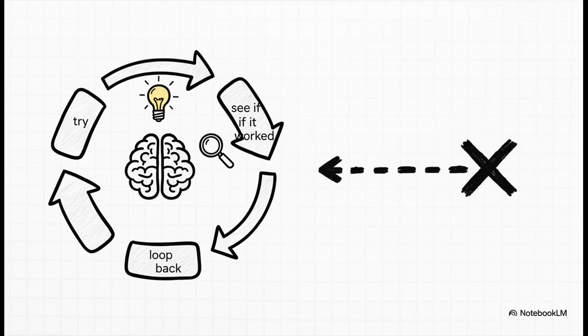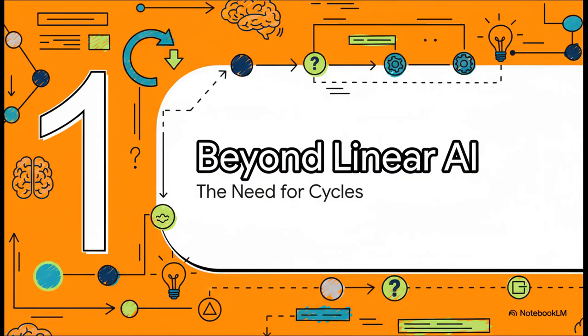But here's the thing, real intelligence, the way we think, it's not a straight line. It's messy, it's a loop. A truly intelligent agent has to be able to try something, look at the result and go, that didn't work, let me circle back and try something else. That kind of creative, iterative process completely breaks a simple one-way script. And that brings us to the big architectural problem, right? How in the world do you build an AI that can actually think in cycles?